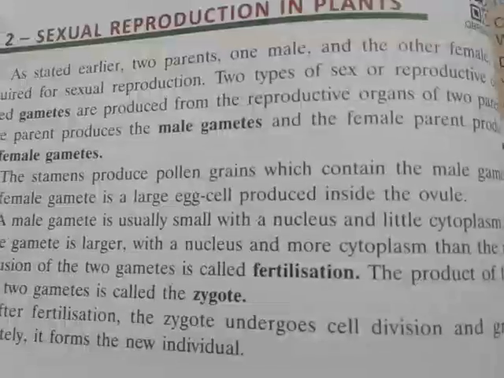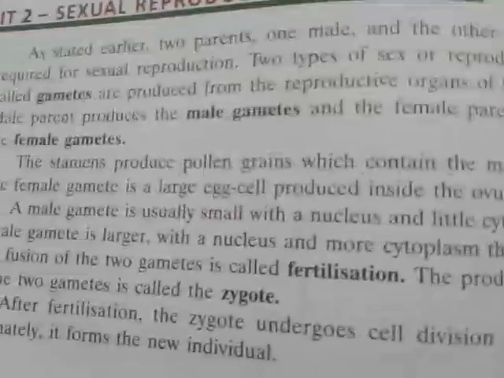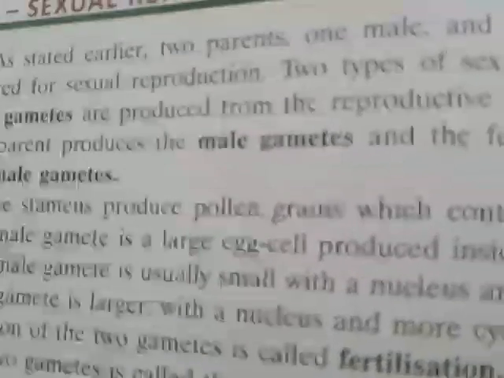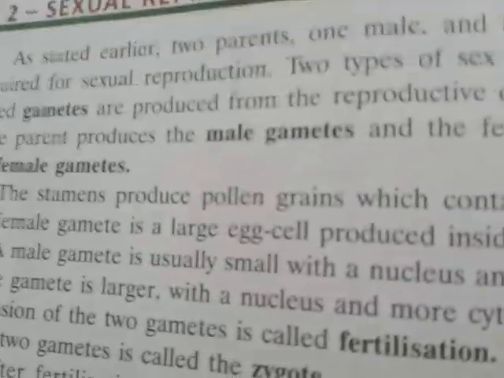So fertilization is the fusion of two gametes, that means the female gamete and the male gamete, and after fertilization one cell will form, and that is called the zygote. Now after fertilization, the zygote undergoes cell division and growth, and ultimately it forms the individual. Now coming to the next point, that is the pollination part.